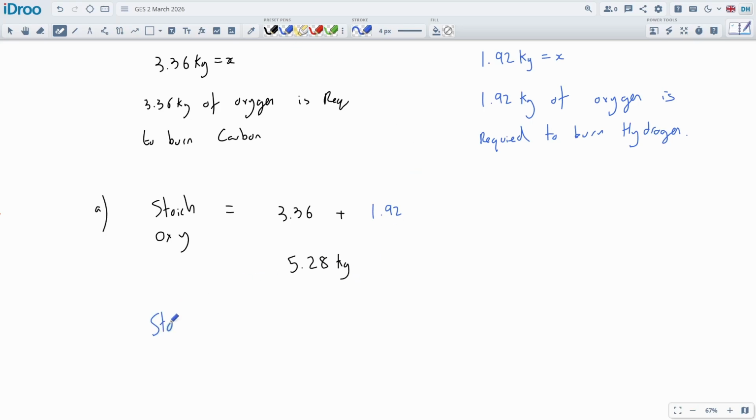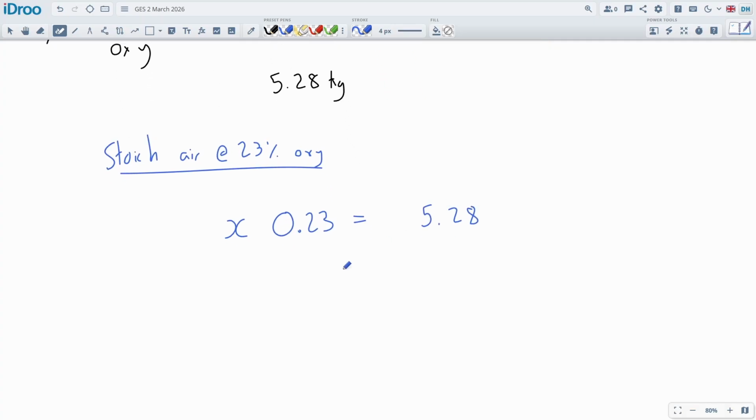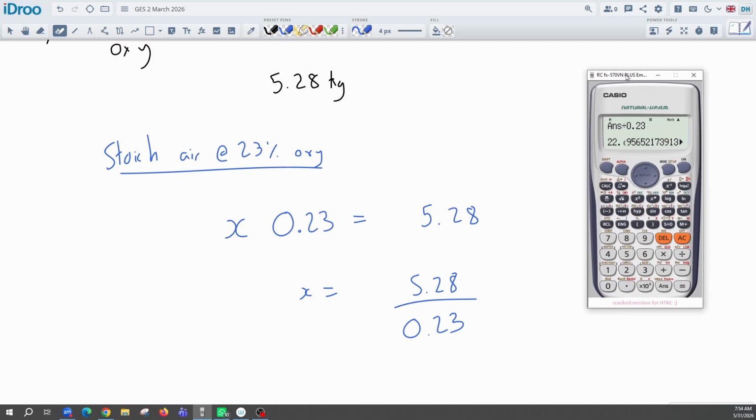Now we're going to work out the stoic air, the stoichiometric amount of air, and air is at 23% oxygen. So we do a reverse percentage calculation for this one. We need some quantity, which I'll call x. We're going to times it by 23%, and it needs to give us the 5.28 kilograms of oxygen. It will bump it up to be a bigger number, probably about 15, 20 maybe, because we're doing a bit of extra oxygen, aren't we? A bit of extra, 22.95. Normally it's about 15, 16. Normally it's about 17 to 1.